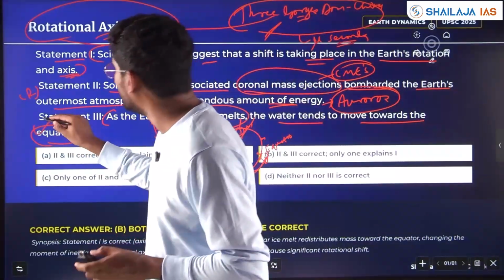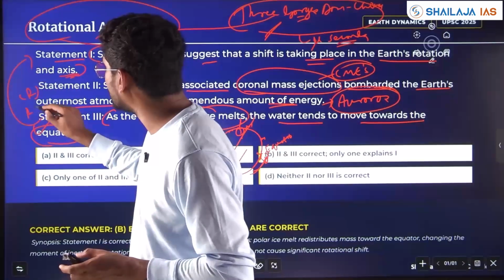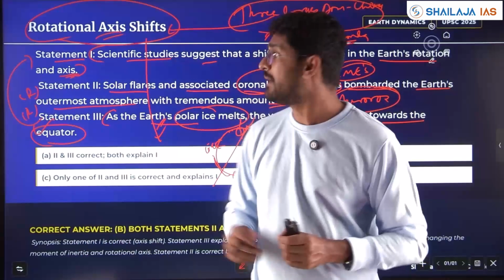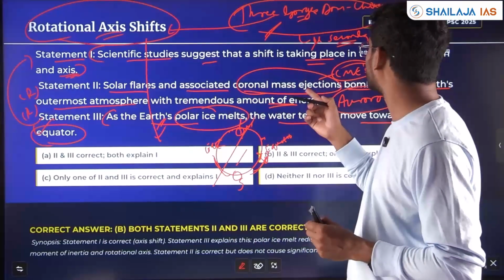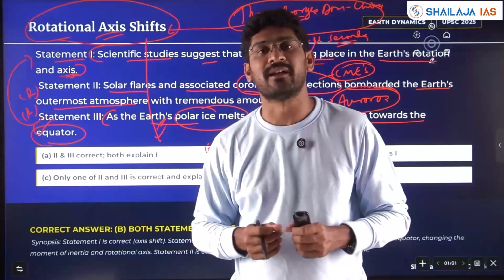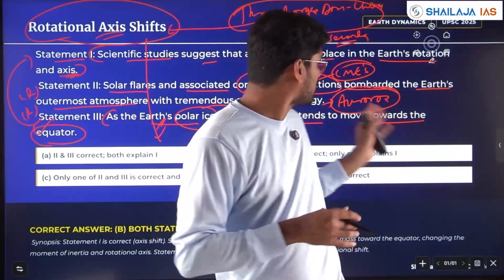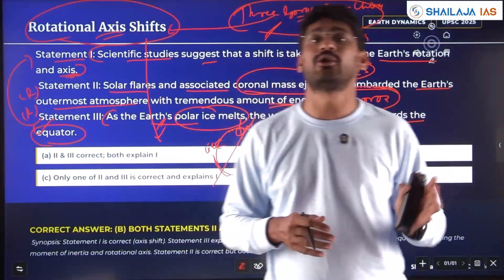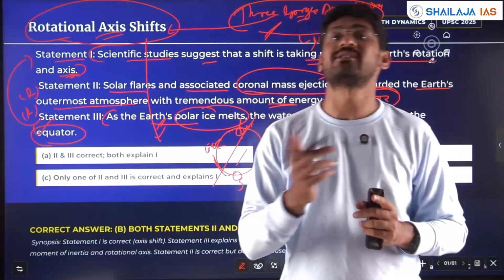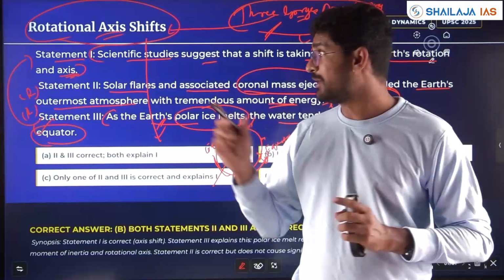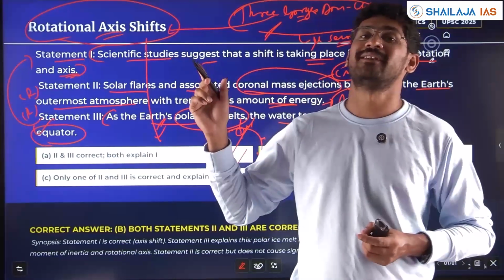Statement 3 is right, and statement 3 explains statement 1. However, statement 2, solar flares and associated coronal mass ejections bombarding the Earth, is right, but are the auroras australis and borealis, the northern lights, affecting the Earth's rotational axis? No. Statement 2 is right but does not explain statement 1.